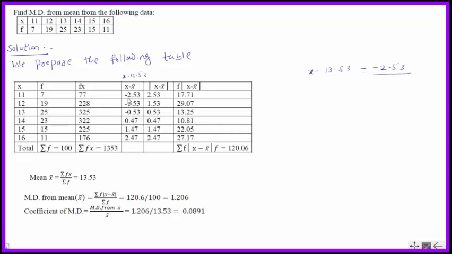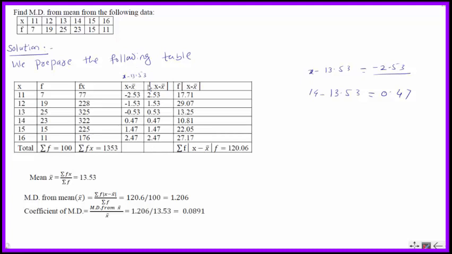So this value comes here. Similarly, 12 minus 13.53 is minus 1.53. 13 minus 13.53 is minus 0.53. You can use a simple calculator to calculate these values. Lastly, 14 minus 13.53 is equal to 0.47. Next, 15 minus 13.53 is 1.47, and so on. This is the x minus x bar.